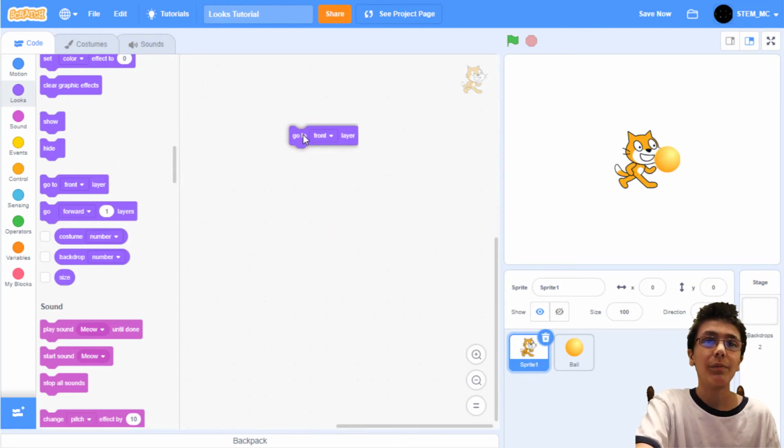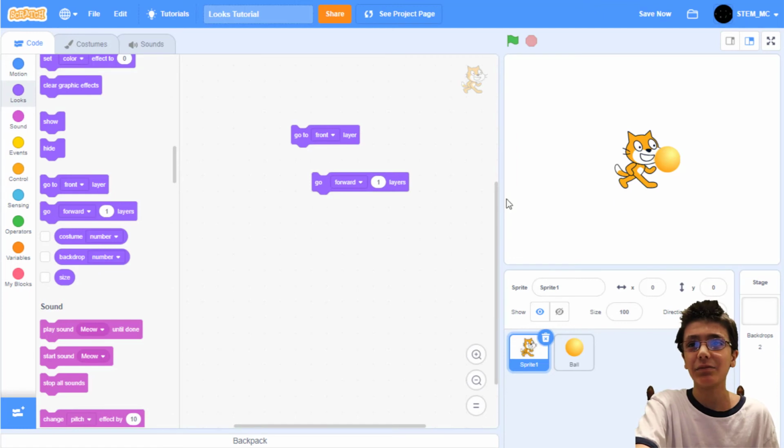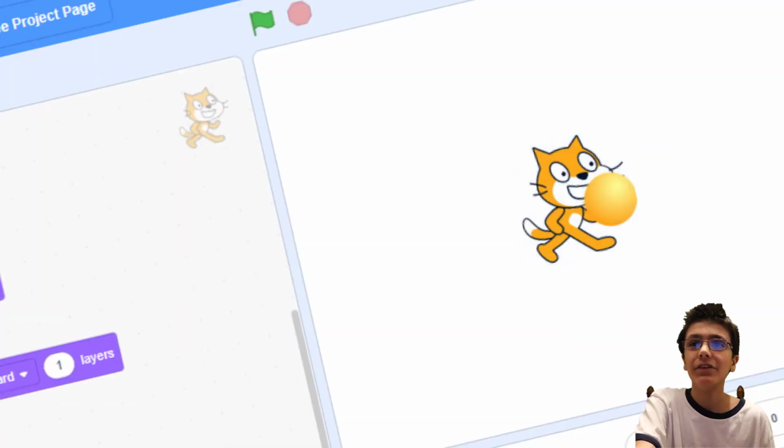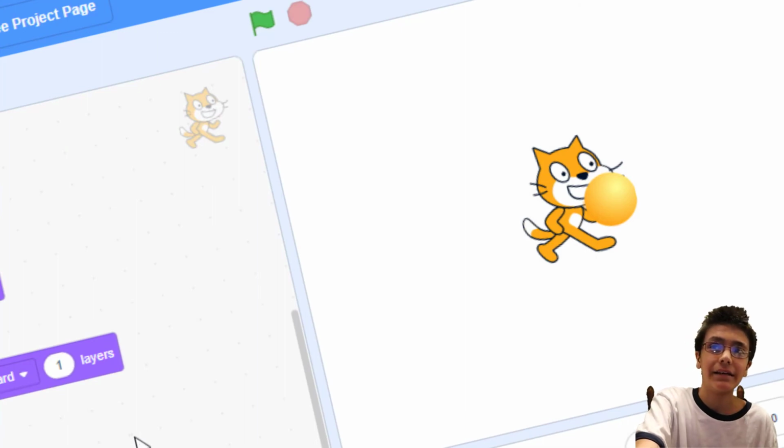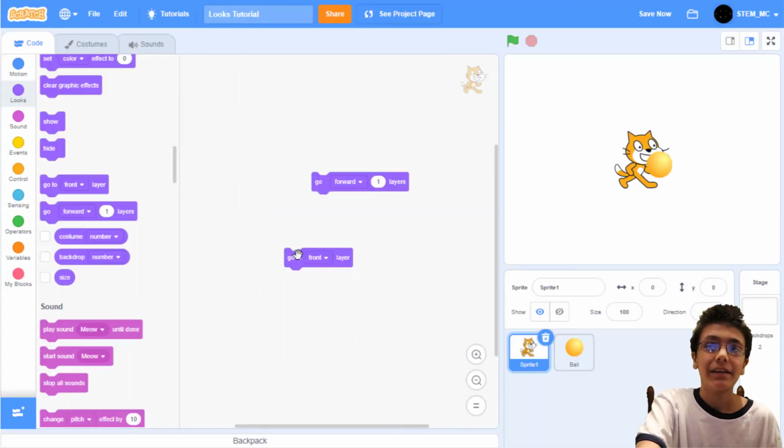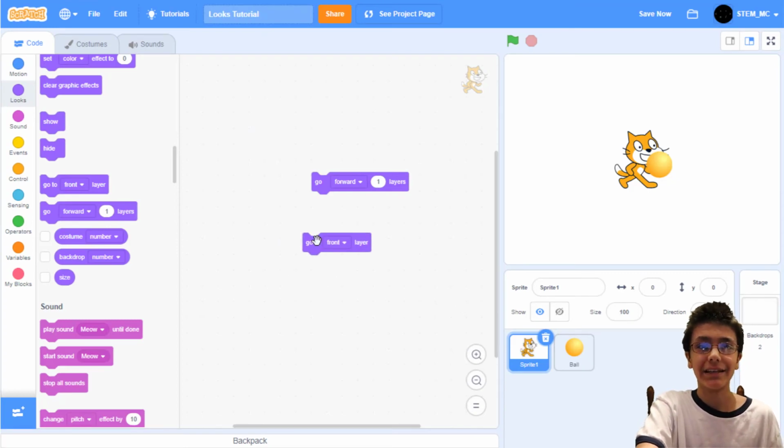We have 2 more blocks to go, and this is where our ball comes in. No, Scratchy, we don't have time to play ball. We went over this already. You gonna stay in that position? Okay, fine, I'll deal with that. In fact, that's perfect for our topic, layers.